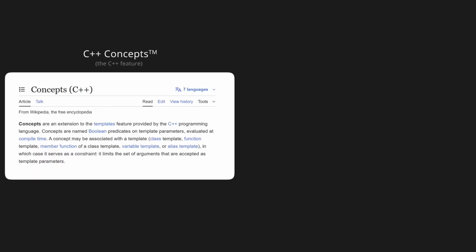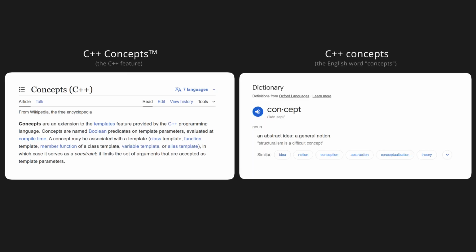The term C++ Concepts, which refers to this specific C++ feature for template type constraints, can easily be conflated with the English word concepts, which refers to ideas or just general programming knowledge. This ambiguity makes it frustrating to find relevant search results.